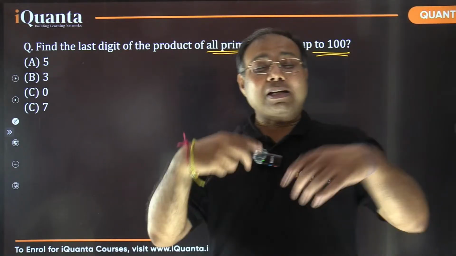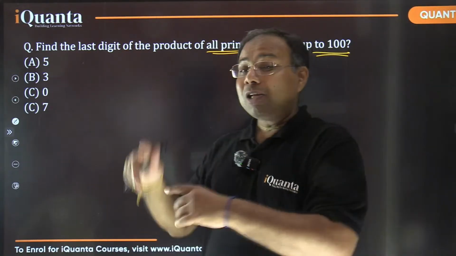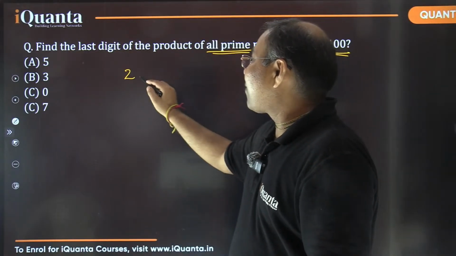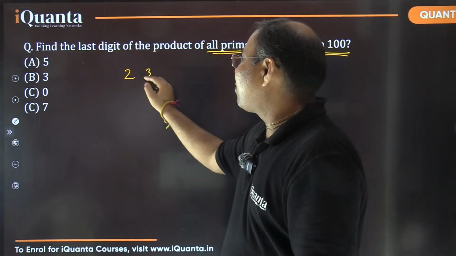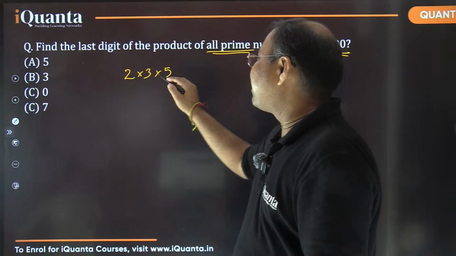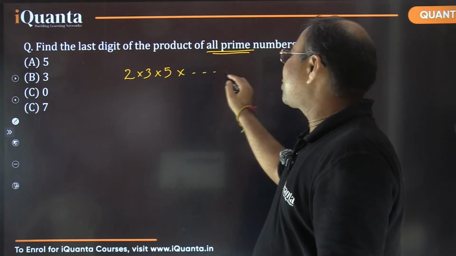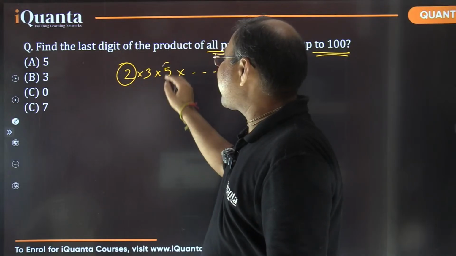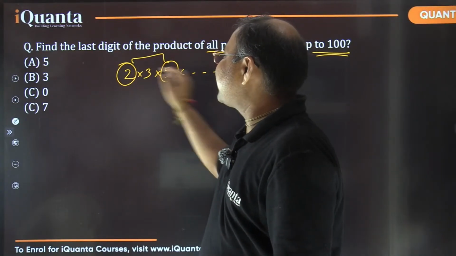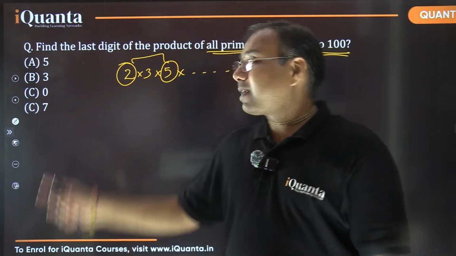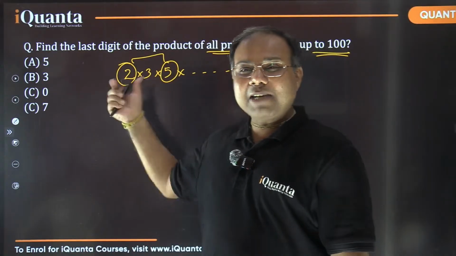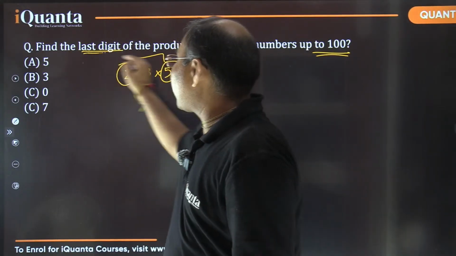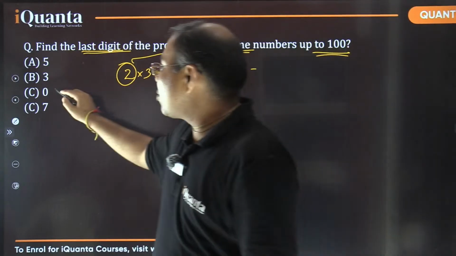But it is not required to write all the prime numbers. What do we know? We know that 2 is the first prime number and after 3 we also have 5 as the next prime number. That's it. I'm not bothered about the further prime numbers because the moment you multiply 2 and 5, you get a 10. That means when a number is multiplied with 10, it is certainly going to end in 0 as the last digit. So the last digit of this product is certainly going to be 0.